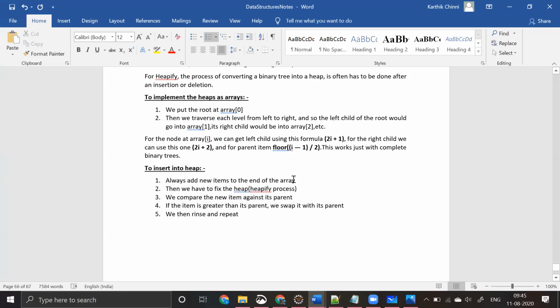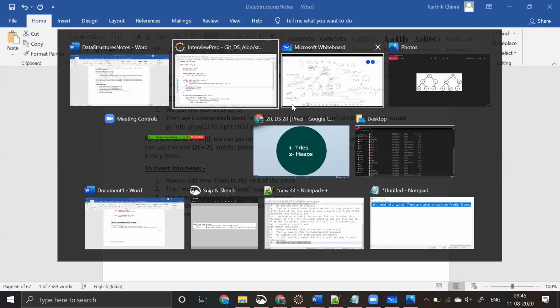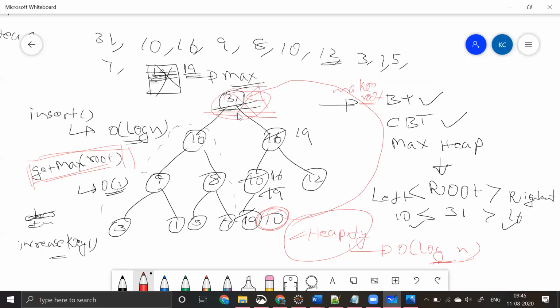First, we need to add the item into the array, and if it is not proper, then we have to follow the heapify function. We compare it with the parent and swap it, and so on. Everything I explained was as per the class. In our insertion, we took an element, inserted it, and put it. Finally, we came to know that until 19 came, everything was proper and fine.